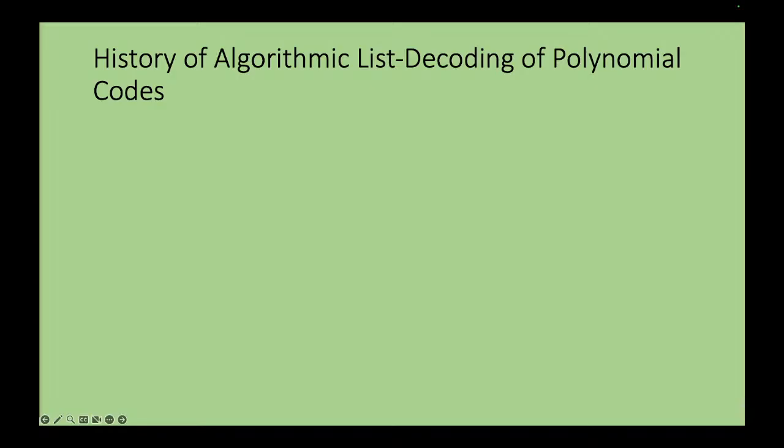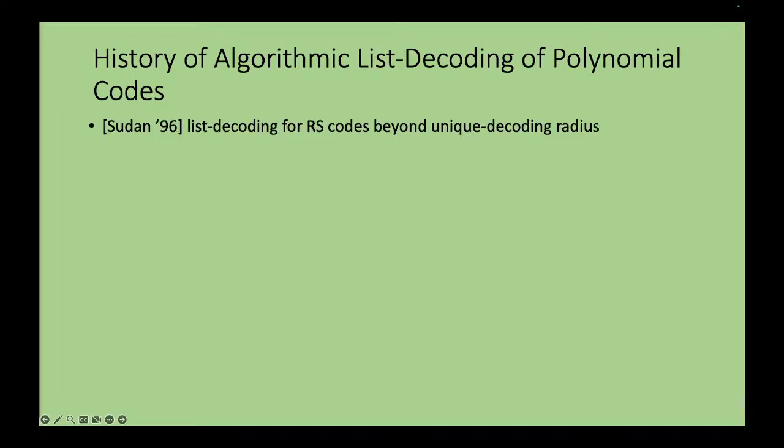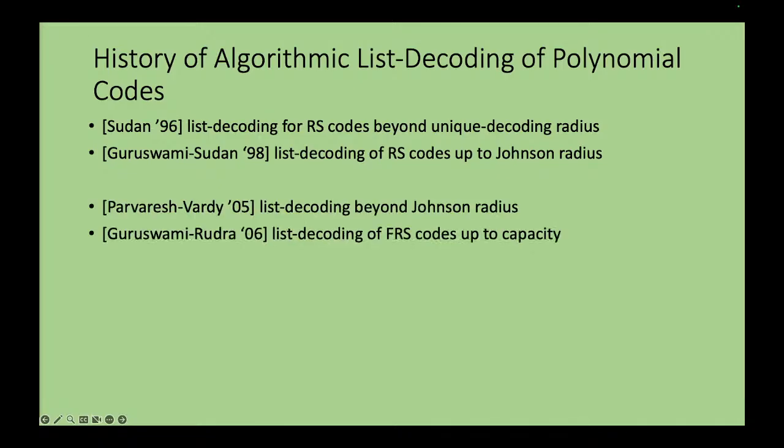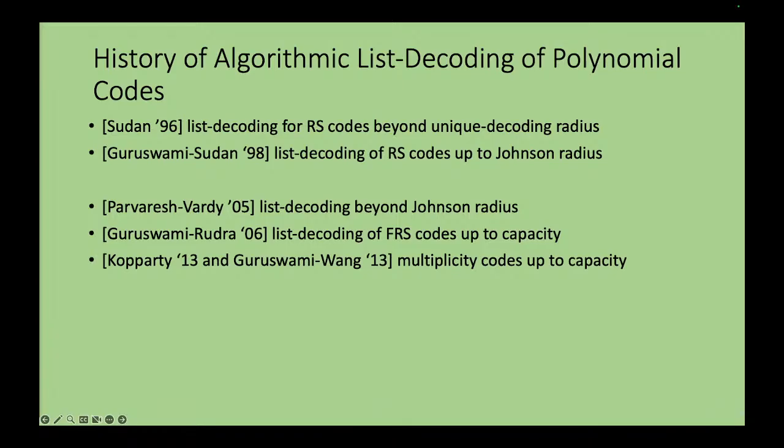Little did I know, once again Rohit will give, this is also going to be an exhaustive history of list decoding. So we begin with Madhu's algorithm from 96, followed by Guruswami-Sudan's algorithm for Reed-Solomon codes. Then we had Parvaresh-Vardi. I'm just putting up a subset of Rohit's list in the context of algorithmic list decoding. We had Guruswami-Rudra, which gave the first capacity achieving algorithmic list decodable codes. Then there was the work of Kopparty and Guruswami-Wang who proved the same result for multiplicity codes, as I mentioned earlier. And this was the state of affairs.